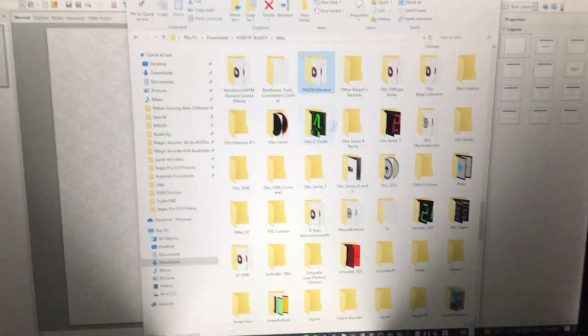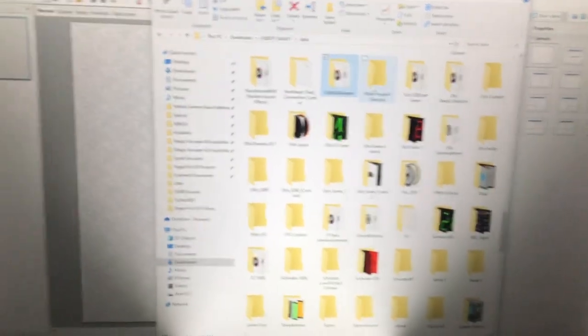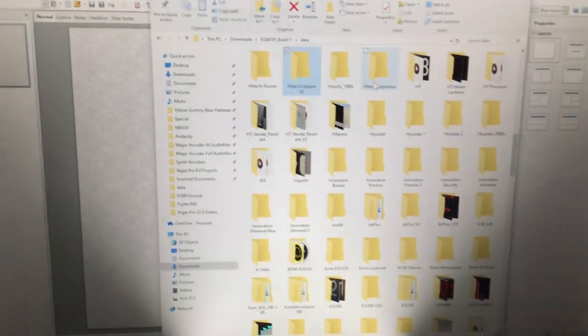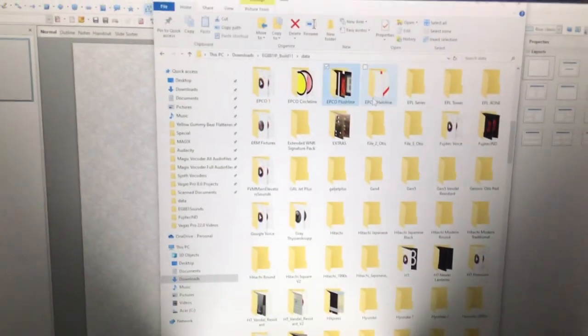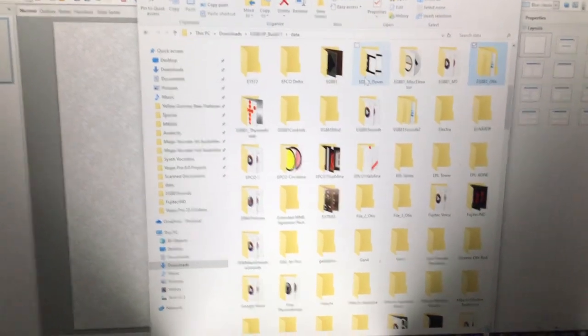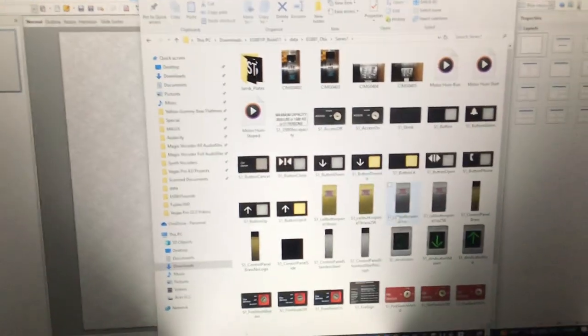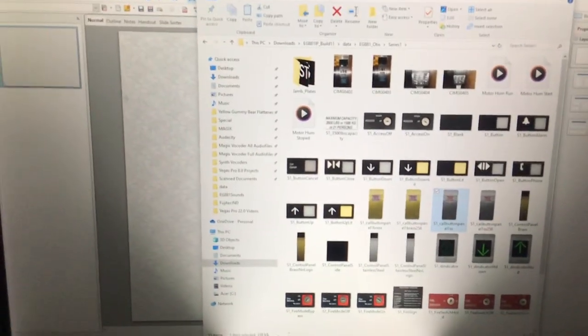And then what you wanted to do is, we're going to make a simple call button. So I'm gonna go to data. Which one is it? Let's do it as an Otis Series 1. So you're gonna click on EGA1/Otis. You're gonna click on Series 1. And let's make it a main floor, which is floor 1.